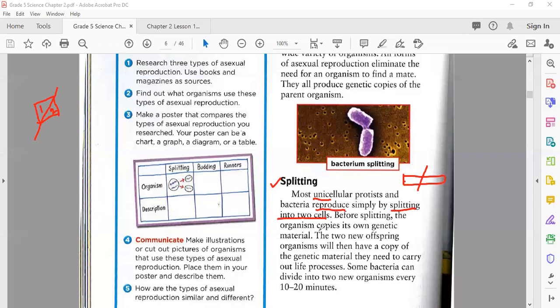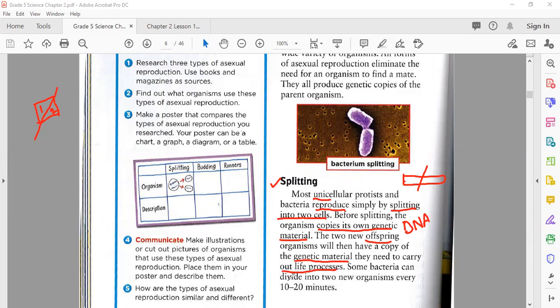Before splitting, the organism copies its own genetic material. What does it mean? Genetic material means its nucleus, DNA, chromosomes, whatever material carries the information. First, it copies this material. The two new offspring organisms will then have a copy of the genetic material they need to carry out life processes.